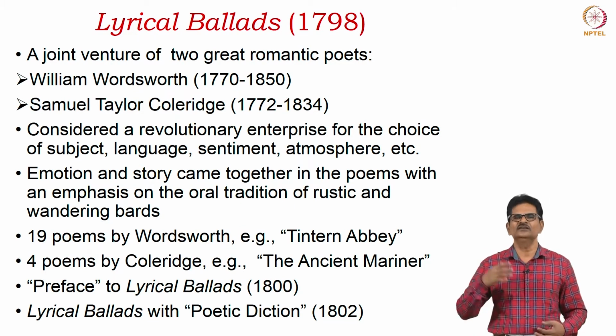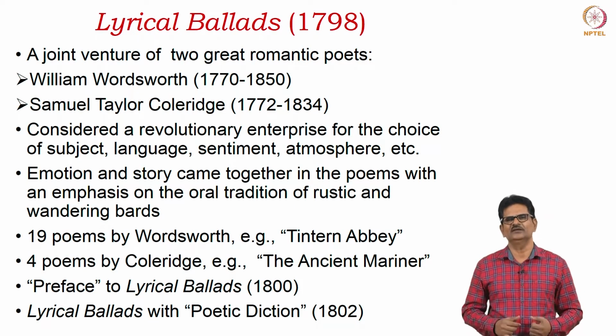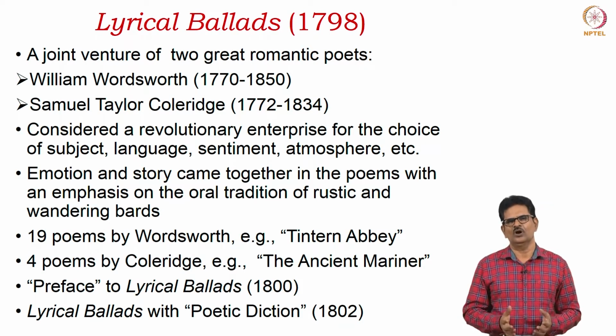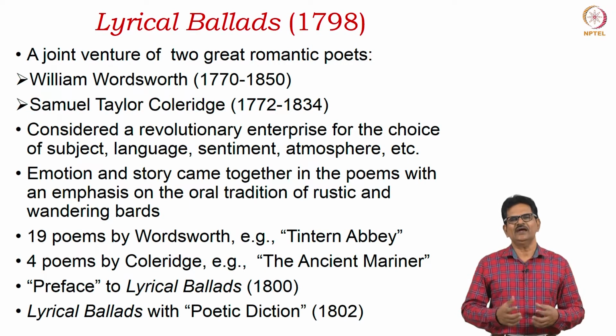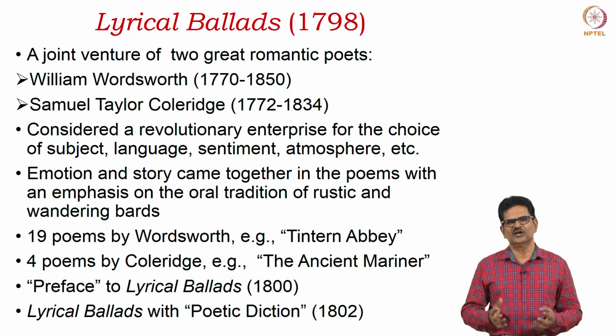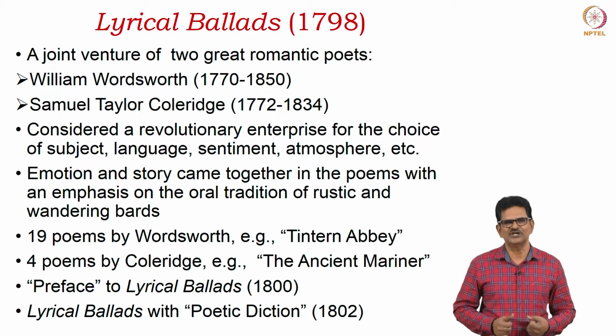Later on, when the same volume was published again in 1802, Wordsworth added another section called poetic diction to deal with the choice of words, the kind of language that was used in poetry at that time. He discussed it very seriously to indicate that a new kind of poetic diction was created by Wordsworth and Coleridge and all other poets belonging to romantic poetry.